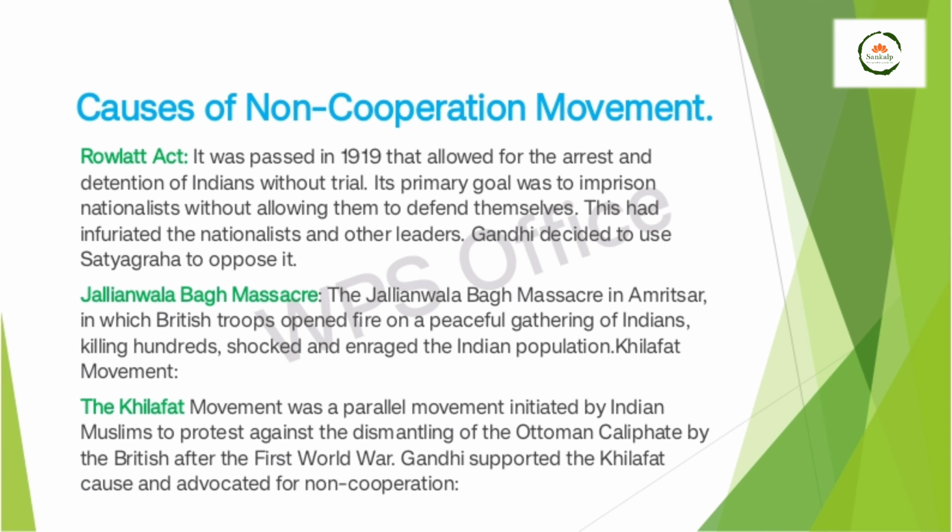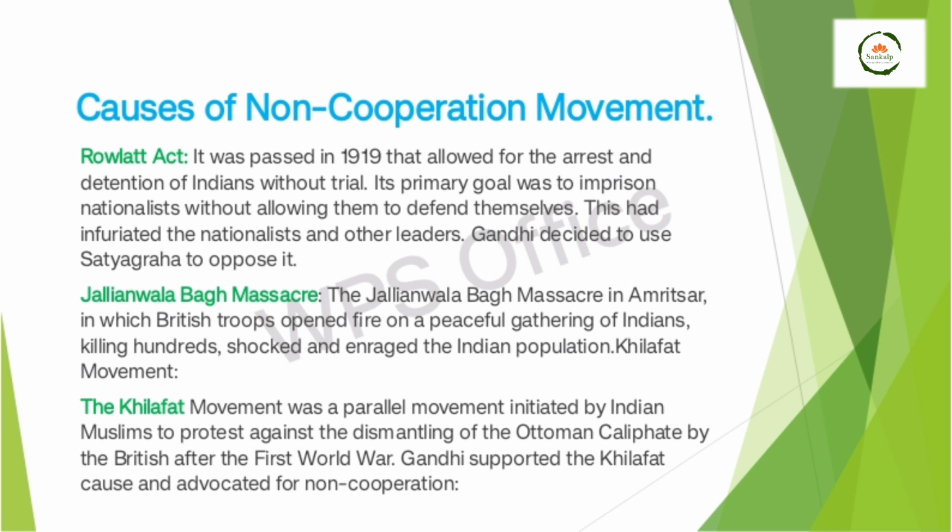Let's recall. We already discussed the causes of the non-cooperation movement. First is the Rowlatt Act. This Act was passed in 1919 in a hasty manner through the Imperial Legislative Assembly. Basically, it allowed the arrest and detention of Indians without any trial for 2 years. So this angered the nationalists and other leaders. Gandhiji decided to use Satyagraha to oppose it.